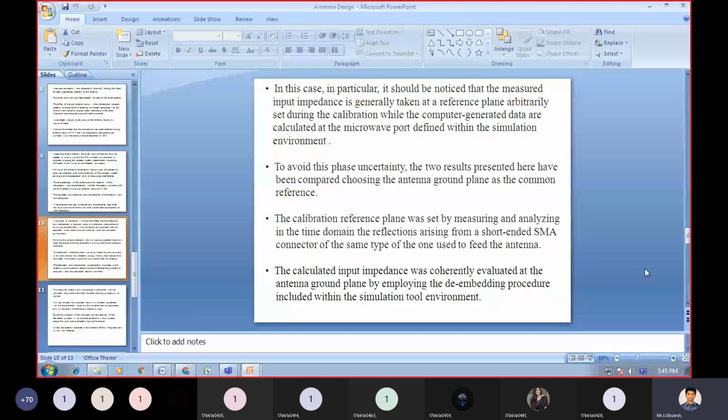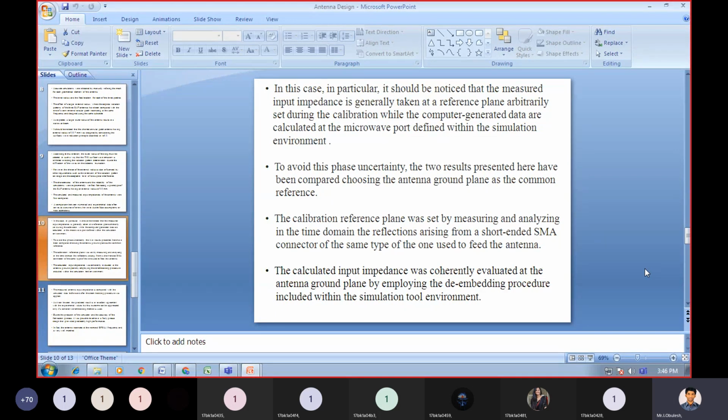To avoid this phase uncertainty, the two results presented here have been compared choosing the antenna ground plane as the common reference.